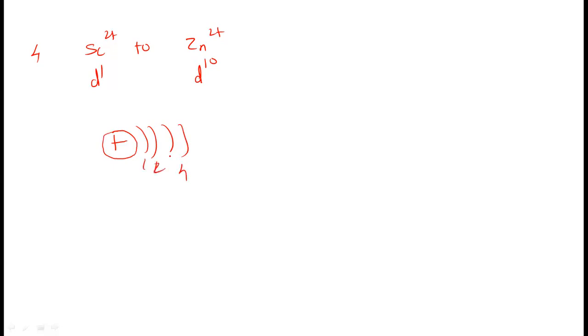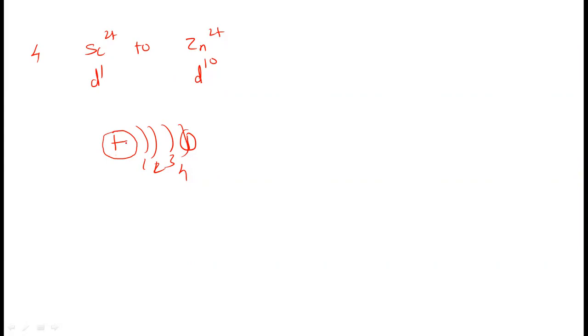So there is one electron here. In the next element after scandium, titanium, 2 electrons are there. Vanadium, 3 electrons are there. For the last element, the zinc 2+ ion, 10 electrons are there. So the nuclear charge will increase in the nucleus, and electrons are added into the same shell.